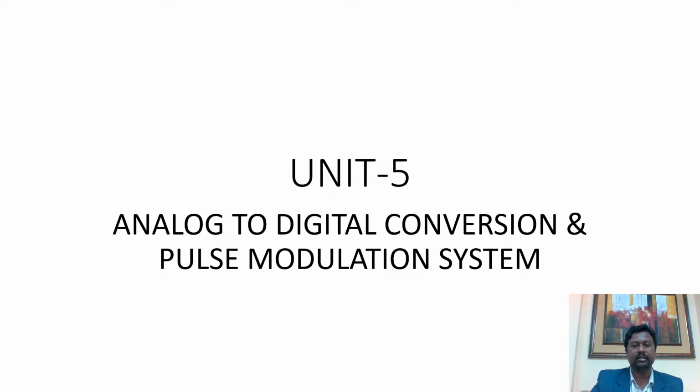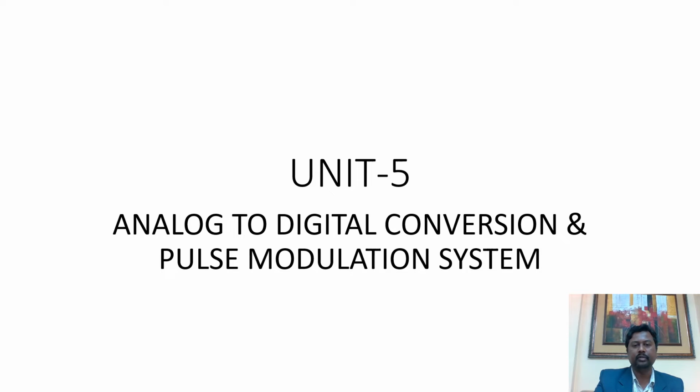The analog signal, which is continuous in the time domain as well as continuous in the amplitude domain, is first converted into a signal that is discrete in the time domain and continuous in the amplitude domain. That signal is then converted into a signal that is discrete in the time domain and discrete in the amplitude domain, which is the final digital signal.